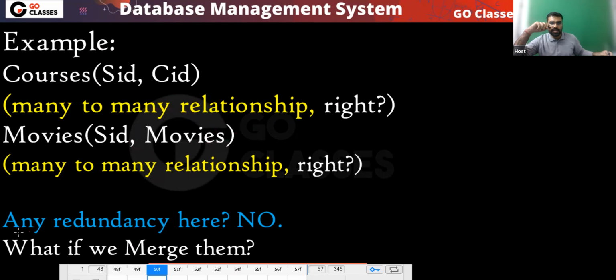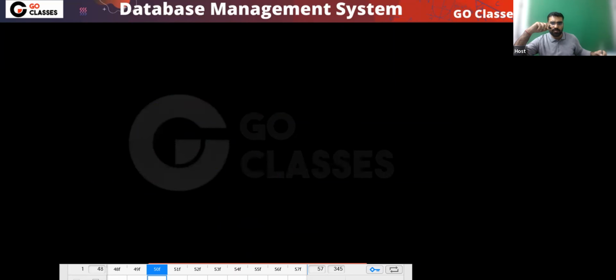Now, is there any redundancy in these two tables? In these tables, there is no redundancy. But what if we merge them? Let's assume, a very simple point I want to make, that you have a course table.